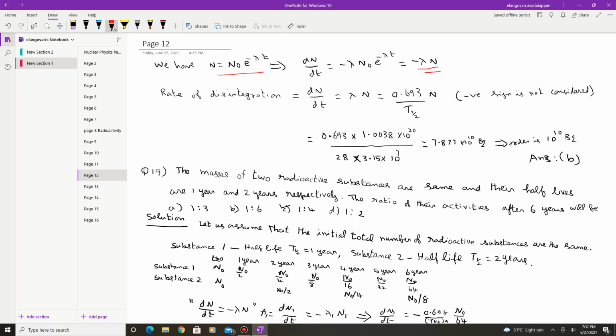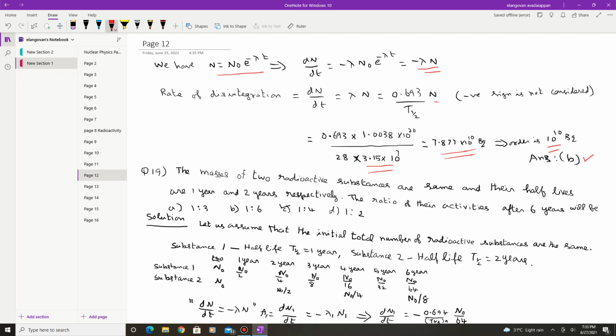This lambda is given as 0.693 divided by t half into n, and this n we have already calculated. You substitute this value, and the half-life period is also available. Substituting, it finally reduces to 7.877 × 10^10 becquerel. So the order is 10^10, and only the order is given in the options. So option B is the correct one.